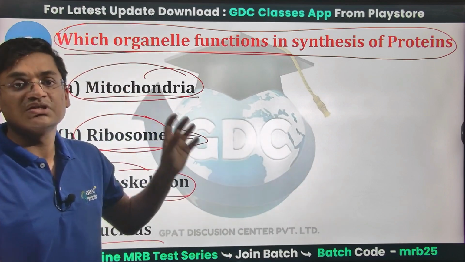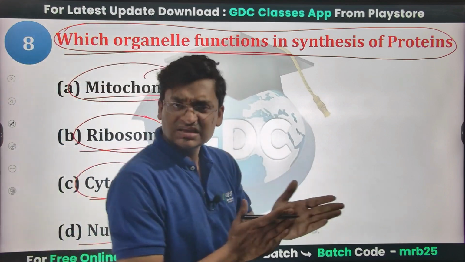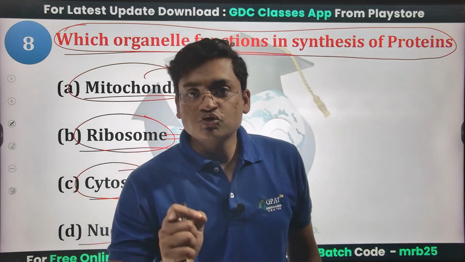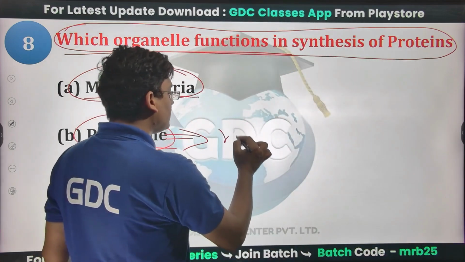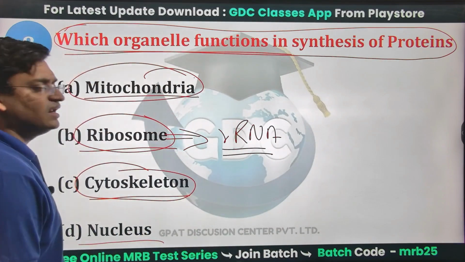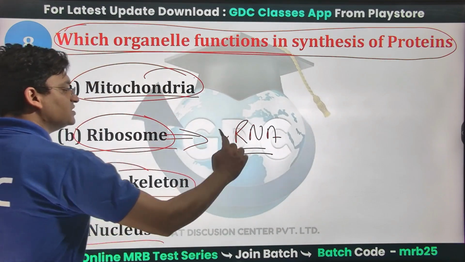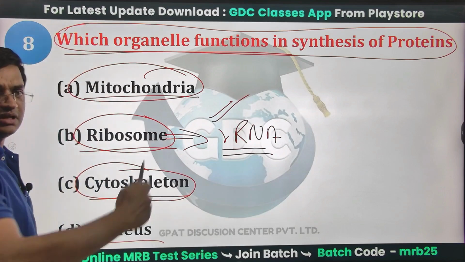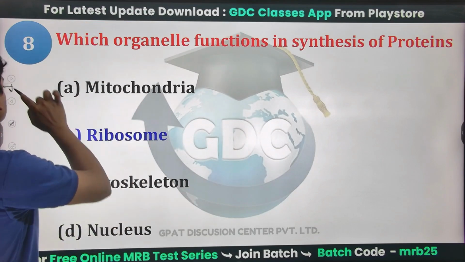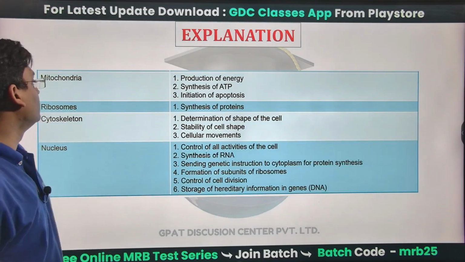What kinds of RNAs are there? Ribosomes contain rRNA, which is responsible for protein synthesis. There are three kinds of RNA: rRNA, tRNA, and mRNA. So ribosomes have rRNA, which further participates in protein synthesis. So option B is the right answer, also known as ribosomal RNA.